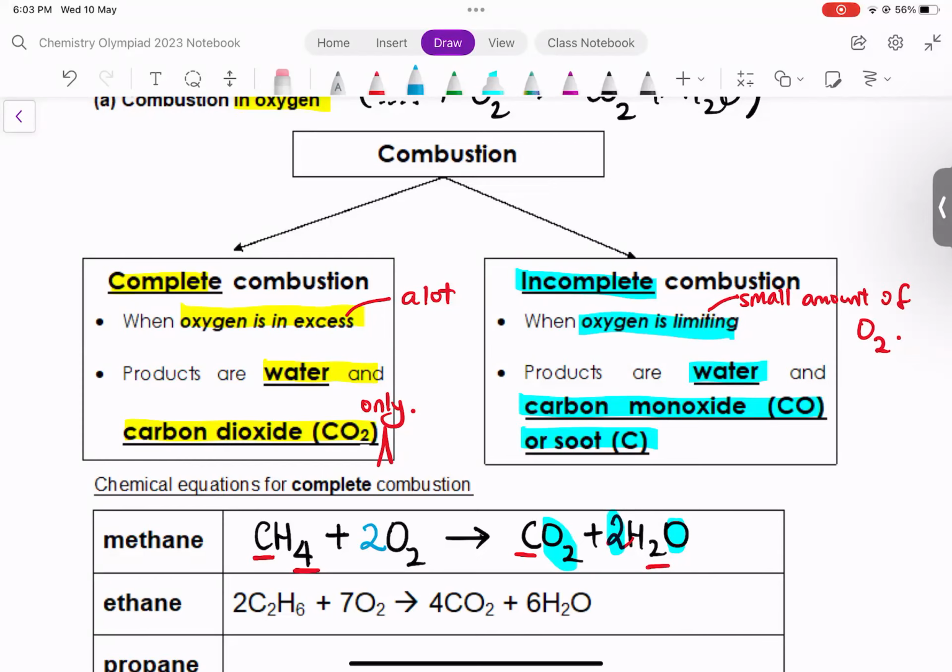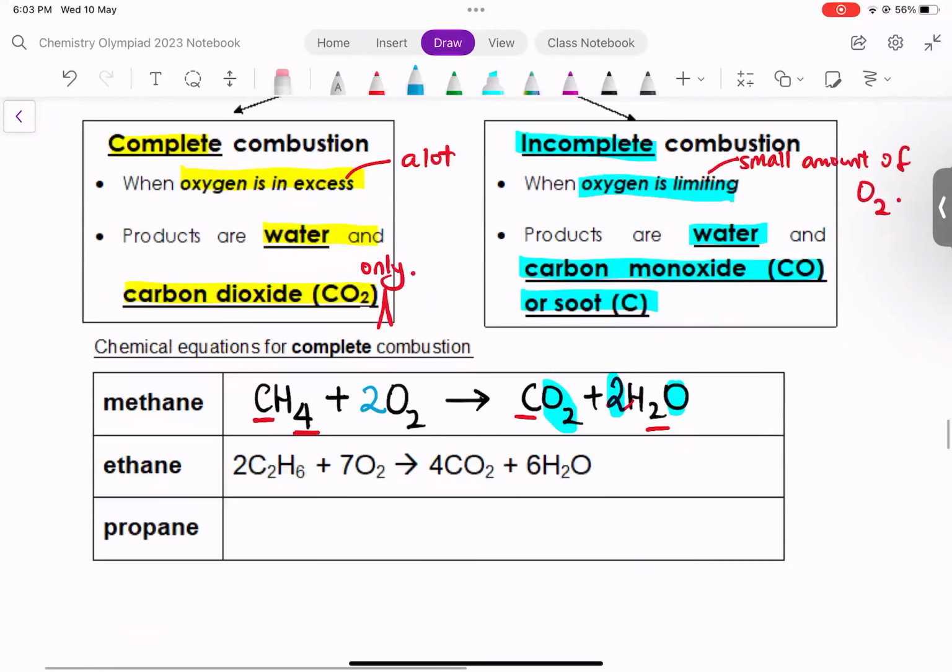All right. Now, we should also try propane. Propane is C3H8, because 2 times 3 plus 2 is 8. Plus O2 forms CO2 and H2O. Right? So C3H8 plus O2 forms CO2 and H2O because this is complete combustion.